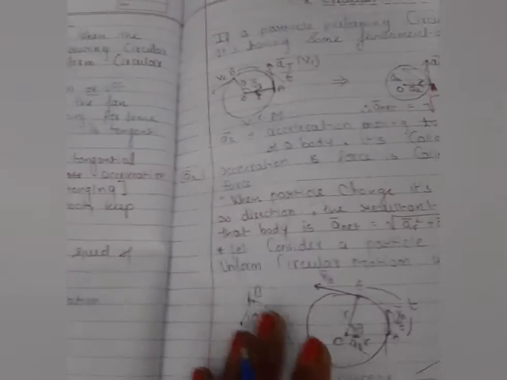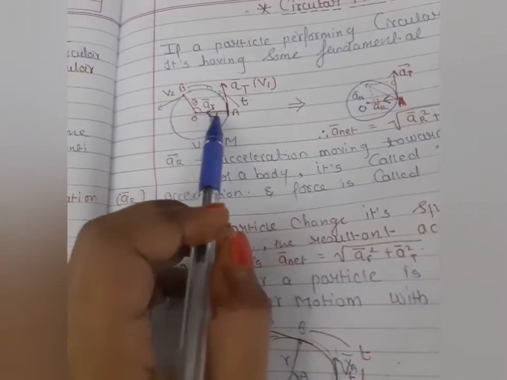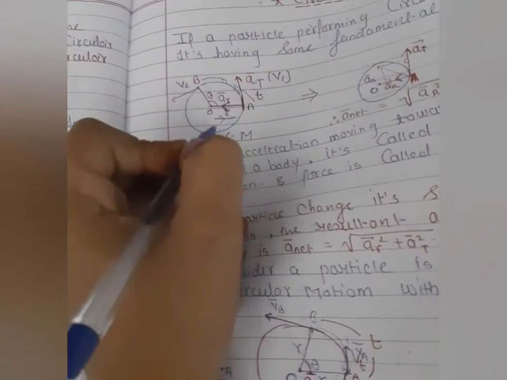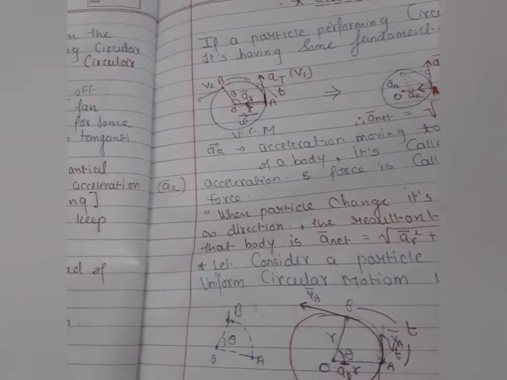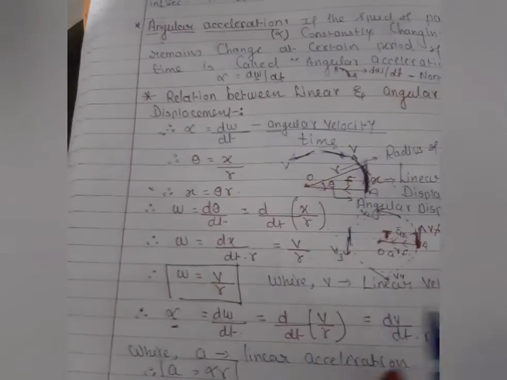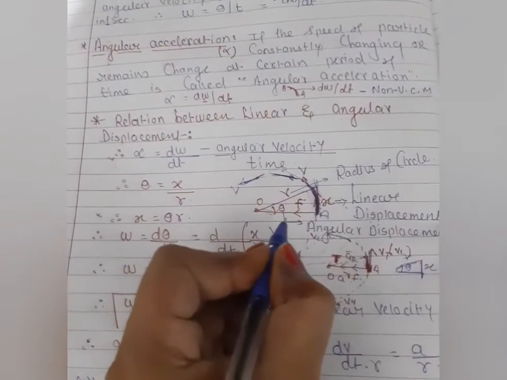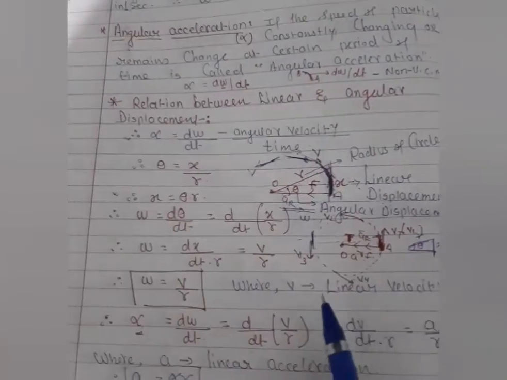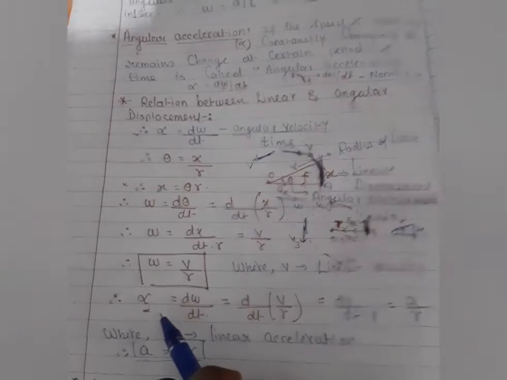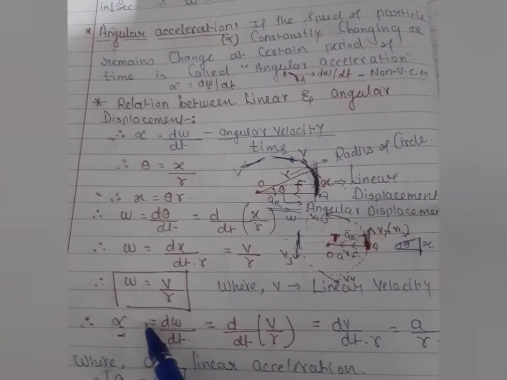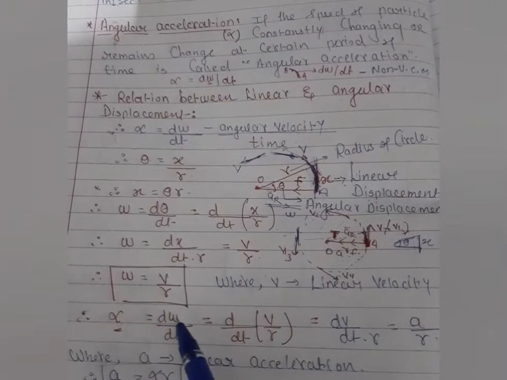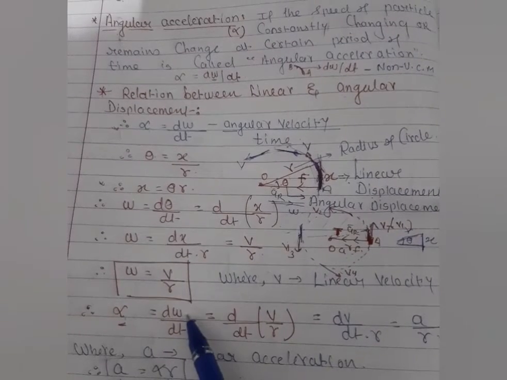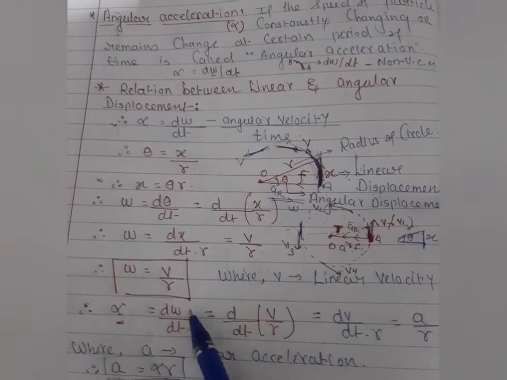But see here, the angular velocity is nothing but omega, and the direction of omega is always opposite to the acceleration. Why? I will explain. So here the same concept applies, that is a_r towards the center and omega is here. So here the angular acceleration is also acting. Angular acceleration is the change of angular velocity with respect to time. Omega is v by r.